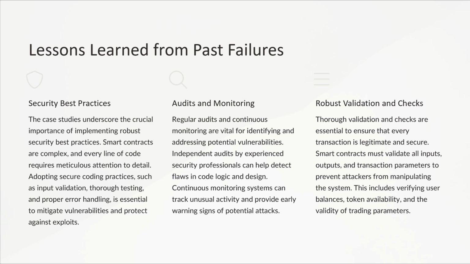The case studies we have reviewed highlight several crucial lessons for smart contract development. Firstly, implementing secure coding practices such as input validation, thorough testing, and proper error handling is essential to mitigate vulnerabilities and protect against exploits. Regular audits and continuous monitoring are vital for identifying and addressing potential vulnerabilities. Independent audits by experienced security professionals can help detect flaws in code logic and design. Continuous monitoring systems can track unusual activity and provide early warning signs of potential attacks. Thorough validation and checks are essential to ensure that every transaction is legitimate and secure. This includes verifying user balances, token availability, and the validity of trading parameters.